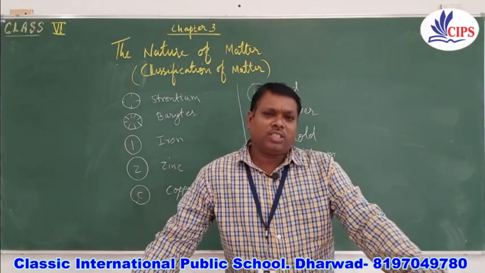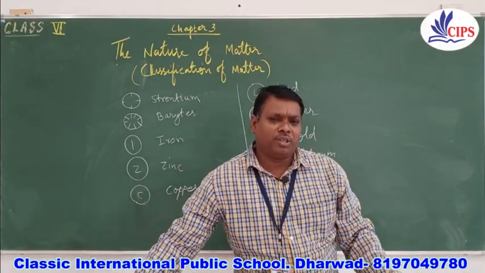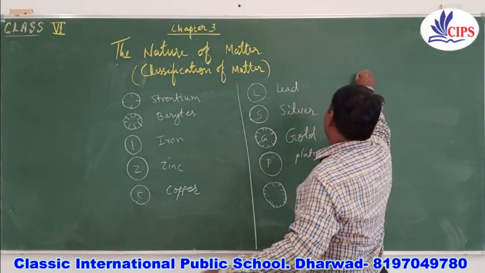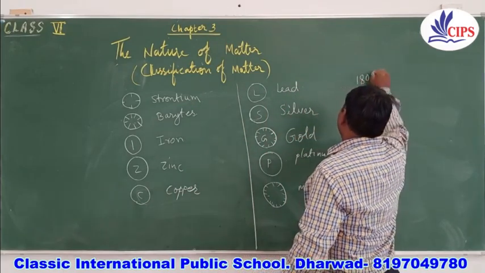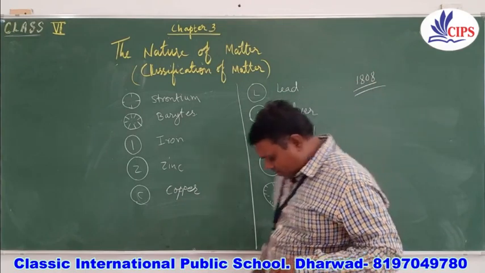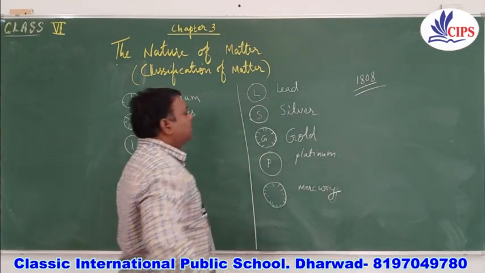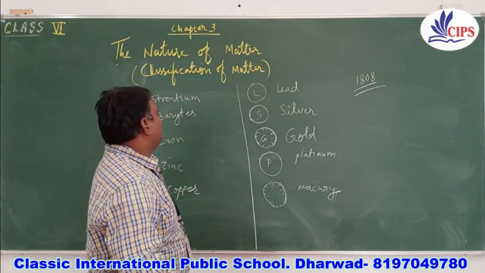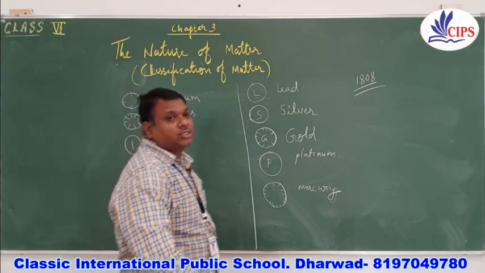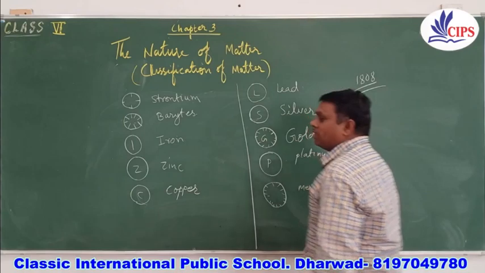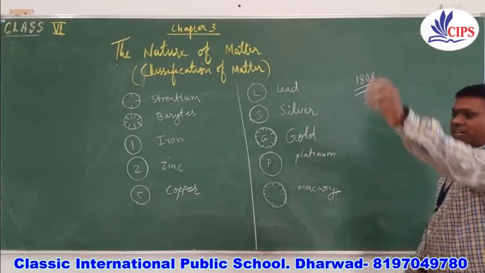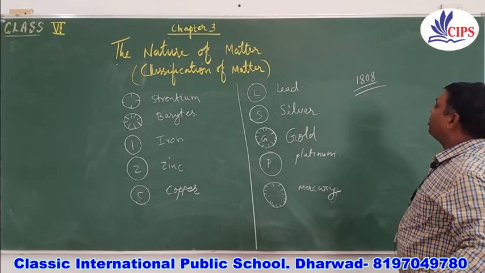Mercury. So these were some of the symbols given by John Dalton in the year 1808. It is very essential to remember this year, because this is when John Dalton gave the atomic theory, where he explained that atoms were considered individual. But we know that today they are divisible. They can be divided into electrons, protons and neutrons.